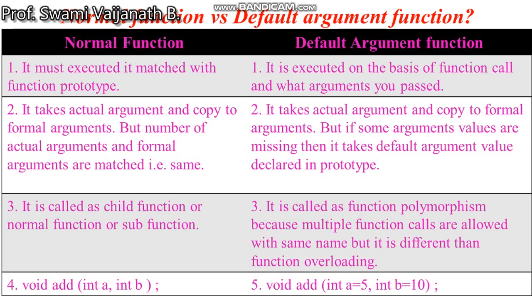Whenever any argument is missing, a normal function cannot execute. But with default arguments, when an argument is missing and a default argument is given in the function declaration, it is replaced with the default argument. Thus we can better understand what is meant by a default argument.